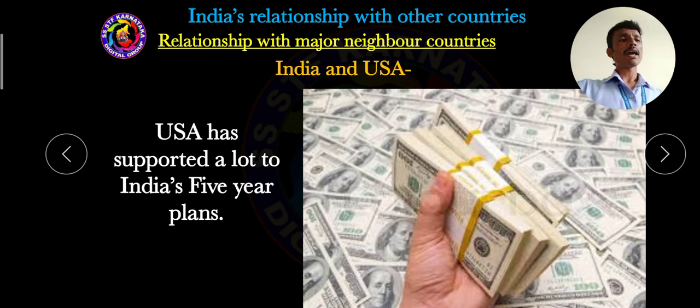So, a 5-year plan is a centralized and integrated national economic program. So here USA always gives support to India's 5-year plans.